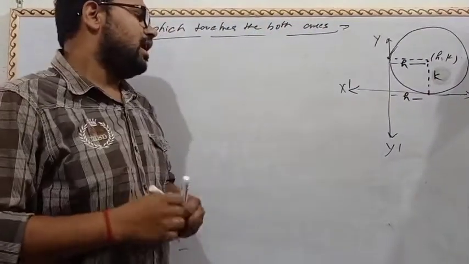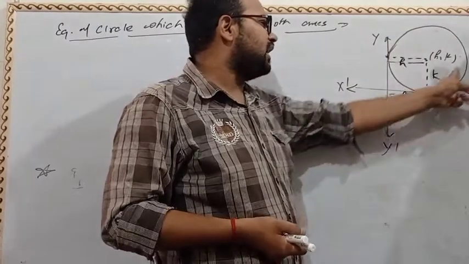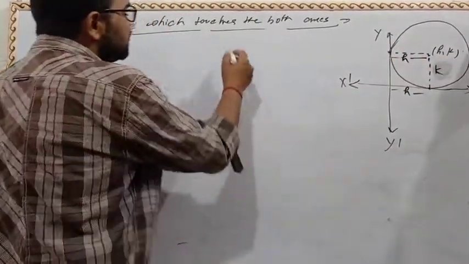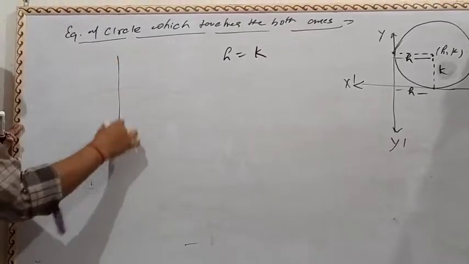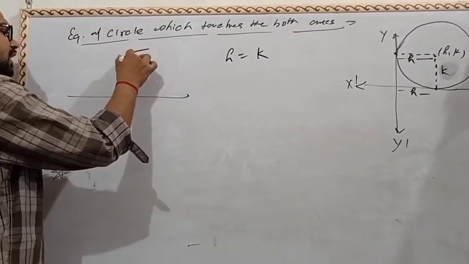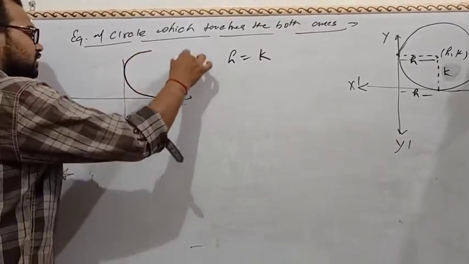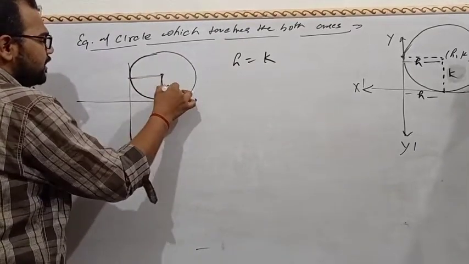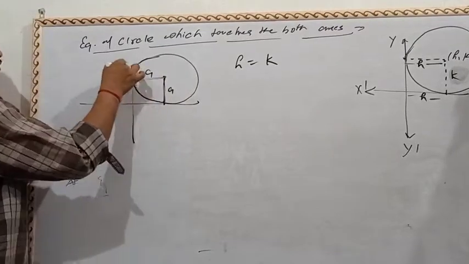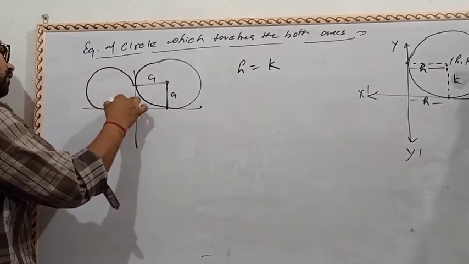Think about if a circle will touch both the axes in this h equal to the k. So abscissa, ordinate and radius both will be the equal.